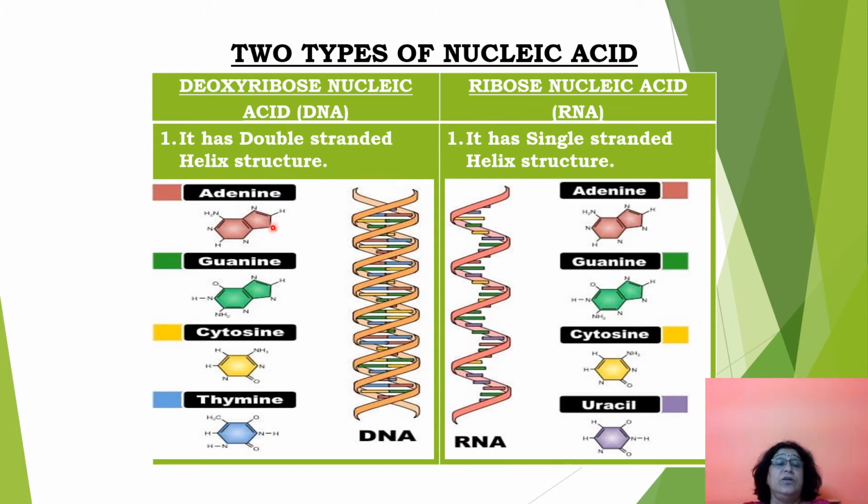So which nitrogenous bases are present in DNA? Adenine, guanine, cytosine and thymine. And which nitrogenous bases are present in RNA? Adenine, guanine, cytosine and uracil. So the first three are the same, only one is different. That is, in DNA there is thymine, while in RNA there is uracil.